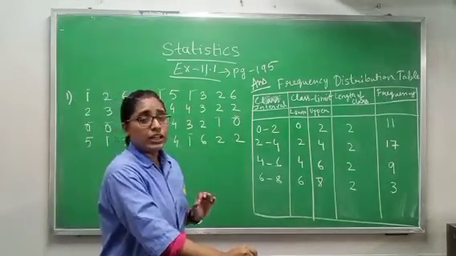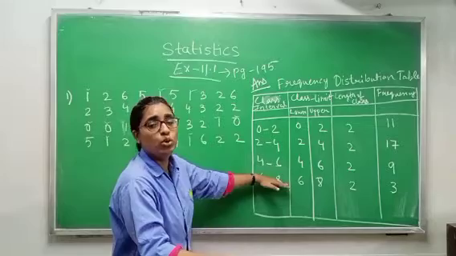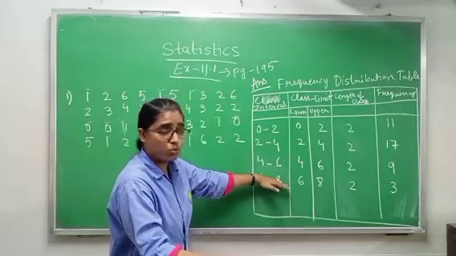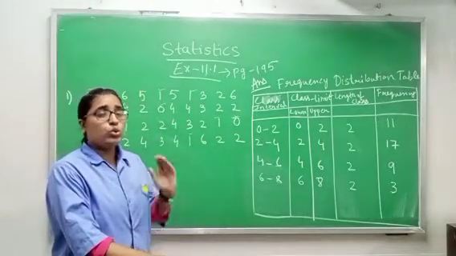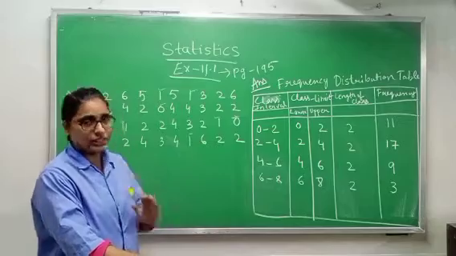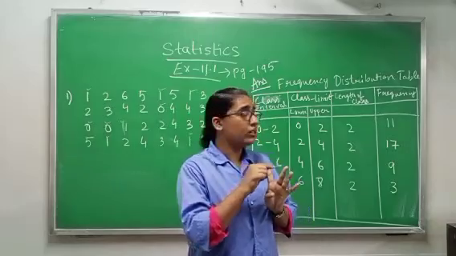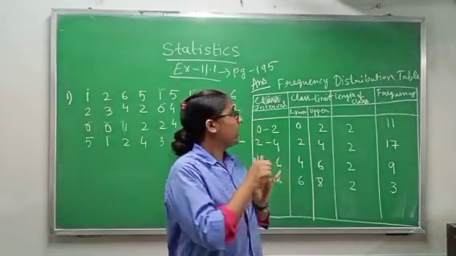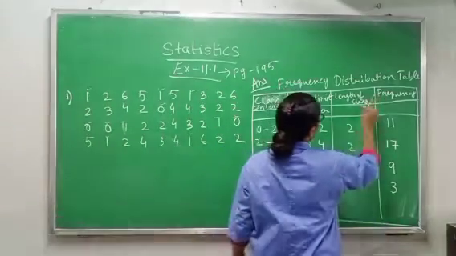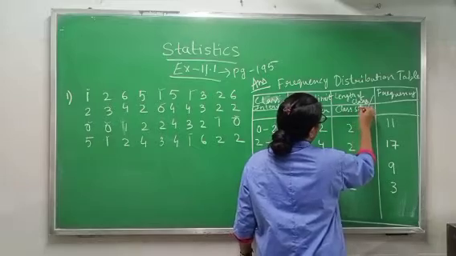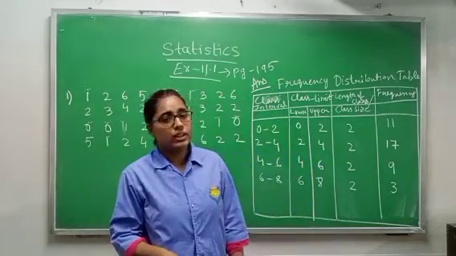But we have to take more than that. If the data is given up to 6, we have to take up to 8. It is the rule of the frequency distribution table. Why? I will tell you. Now they are telling you to do four things: class interval, class limit, length of the class and frequency. Length of the class is nothing but class size. You can write class size also, so that you will understand why I have written length of the class.